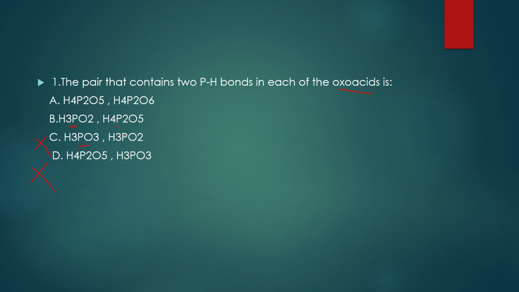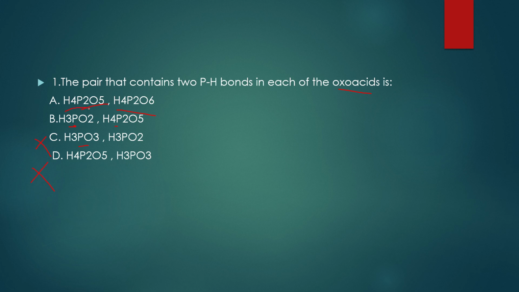Now here comes the question, that is A or B. If you look at A, B, you are having two phosphoruses. Whenever you are having two phosphorus, you have to know the names of these oxo acids of phosphorus. Whenever you know the names of these oxo acids, it becomes really very easy.